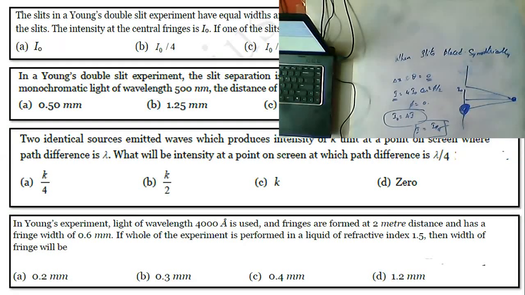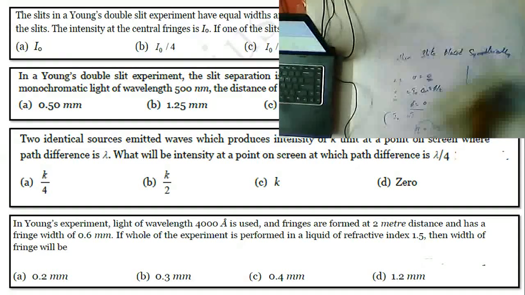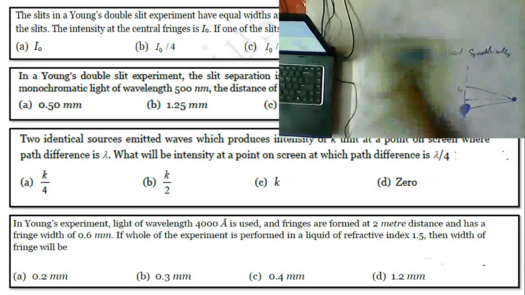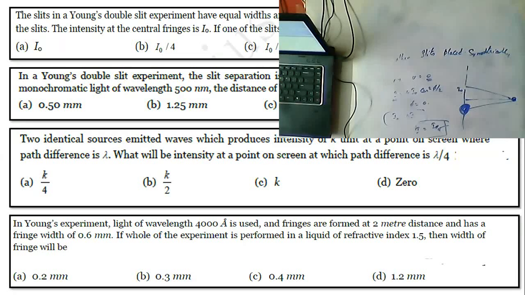Okay, now coming to the next one. In a Young's double slit experiment, the separation is 1 mm and the screen is 1 meter from the slit. For a monochromatic wavelength of 500 nanometer, the distance of the third minima from the central maxima is. Okay, so you need to find out the third minima. So in order to get the third minima, what is the formula, Nana? 2n minus 1.